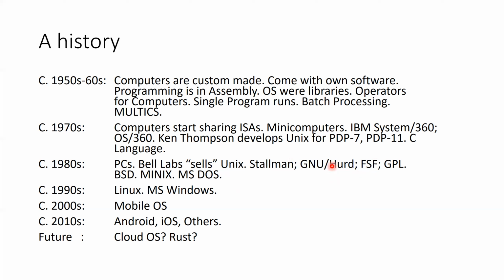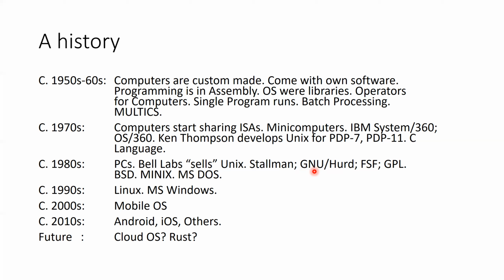Hurd was the kernel of that operating system, and GNU stands for GNU's Not Unix. It's a recursive acronym. This part comprises all the other software that is provided with the operating system. As I showed in the previous slides, the operating system is composed of the core kernel as well as the other software provided with it, which consists of the system libraries as well as different applications.